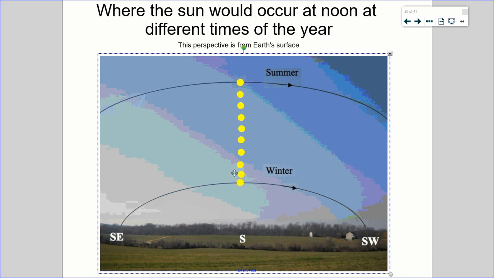One thing that's important to note is that around noontime, it's not exactly because of daylight savings and some other things about time zones, but around noon, that's when the sun is going to be directly south. So that's one way to orient yourself. If you know it's noon and you look at the sun, that should be a southern heading for you, at least for people in the northern hemisphere.